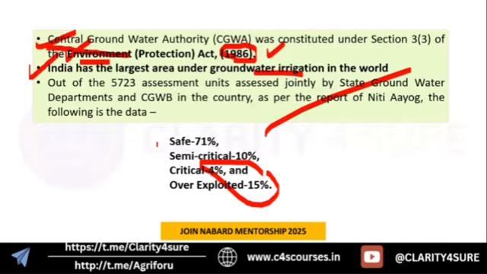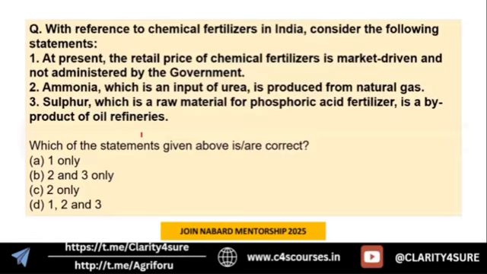Okay, so yes, these are some of the points. And even in the NABARD exam, a question was on this classification. The question was on the lines of, we have some criteria to classify a district as safe, semi-critical, critical, or overexploited, right? So those criteria were asked in the exam. Okay, so yes, this is important.